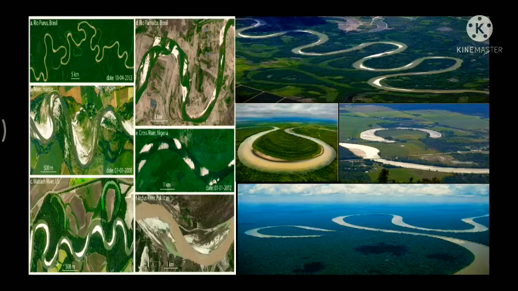Okay, so these kinds of depositional features in the floodplain areas, the rivers form. Now all these rivers also have well developed deltas.